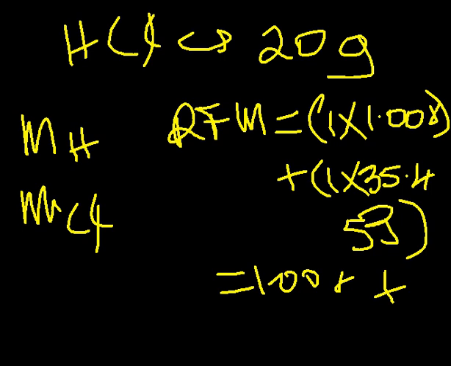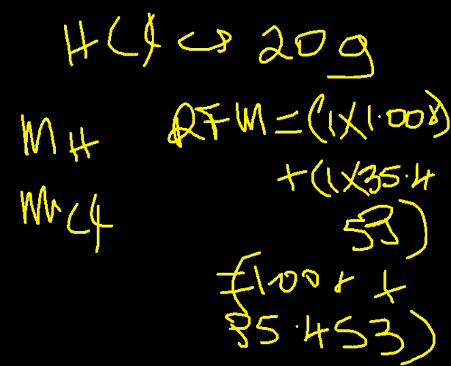And plus, we also have 35.453, representing the mass of chlorine. That will be given in atomic mass units. And what is that if we add?